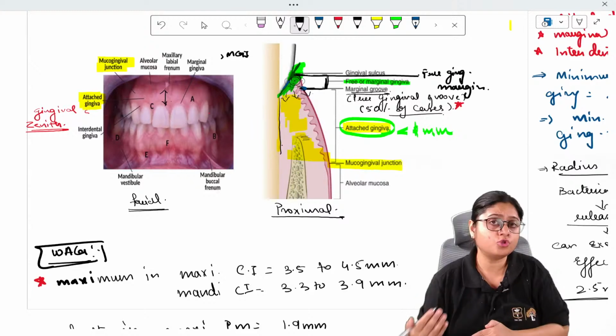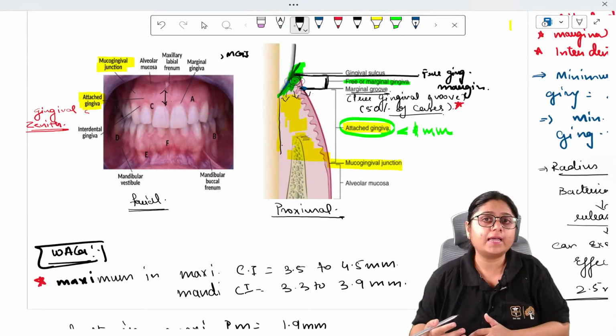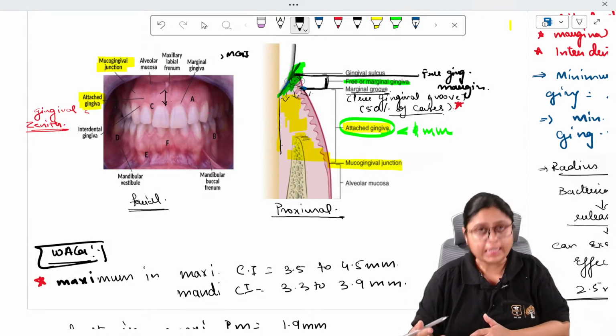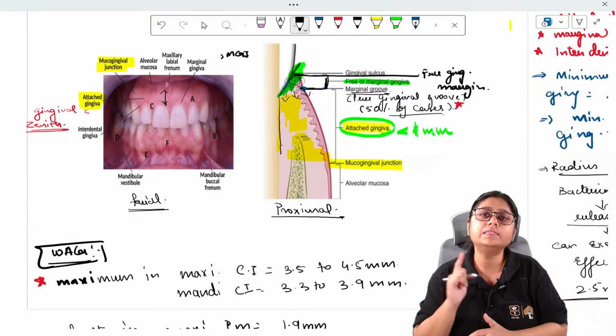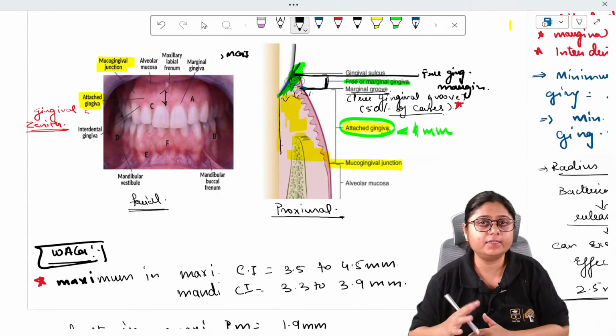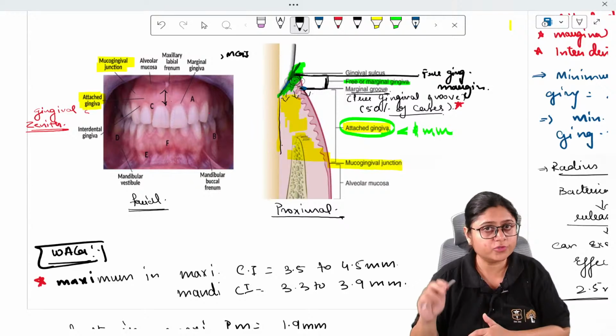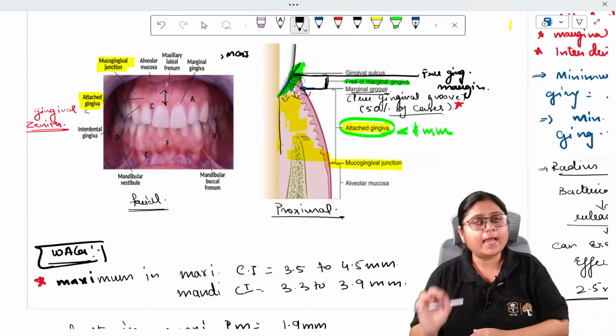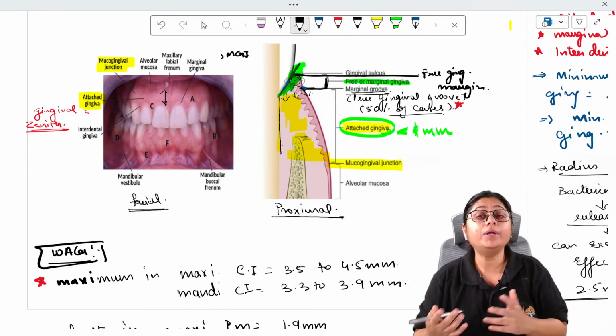Some patients show an increase, some show a decrease, and how this occurs, that also we will see in the chapter on age related changes in the gingiva, which we will be discussing today.